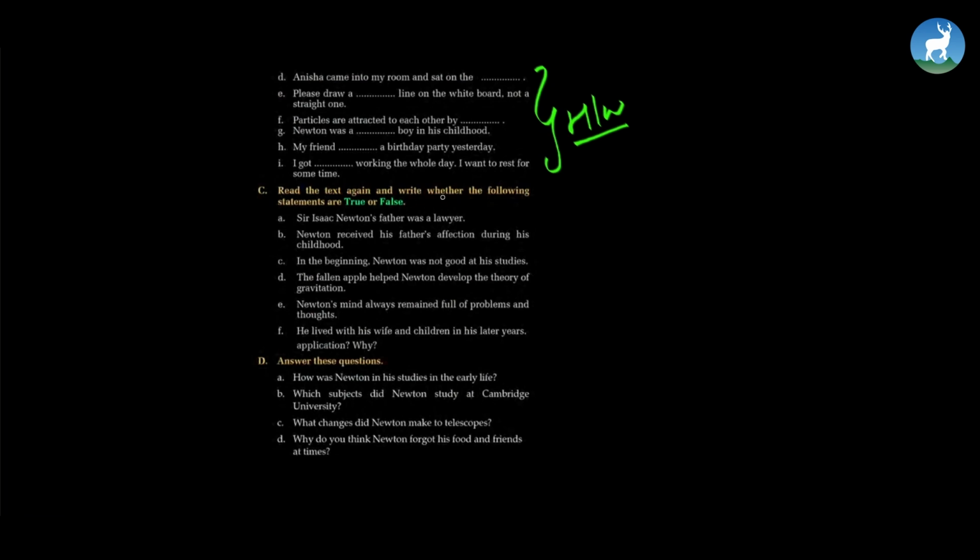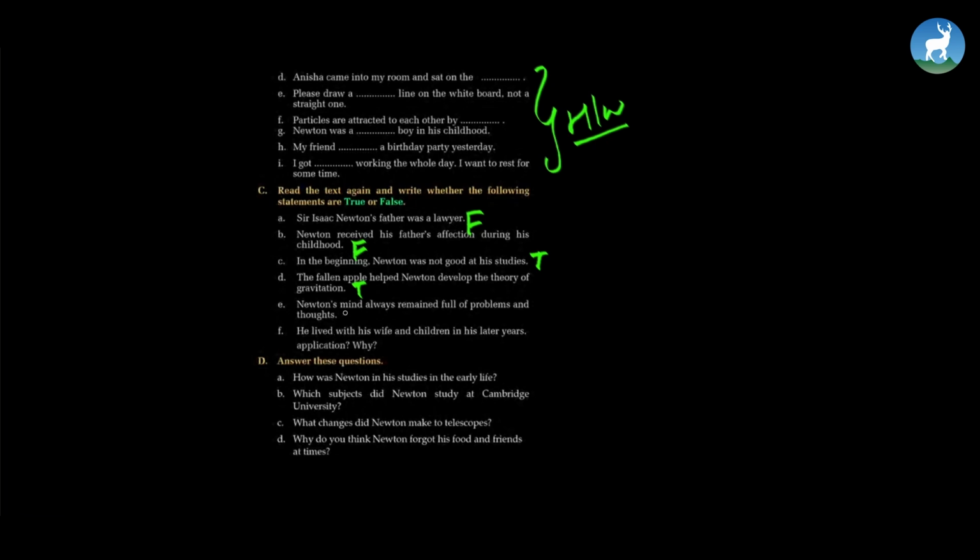Read the text again and write whether the following statements are true or false. Sir Isaac Newton's father was a lawyer. Now we need to refer to the text. It is false. Newton received his father's affection during his childhood. False. His father died before his birth. In the beginning, Newton was not good at his studies. This is true. The fallen apple helped Newton develop the theory of gravitation. This is also true. Newton's mind always remained full of problems and thoughts.